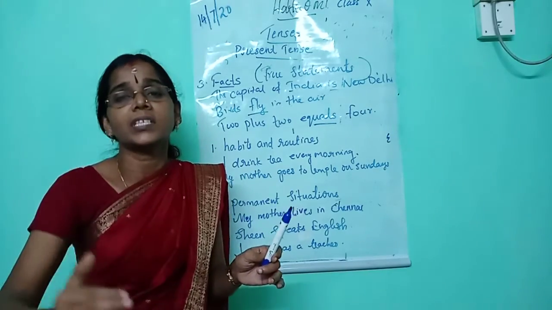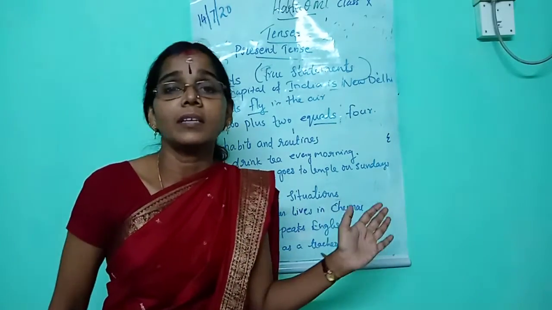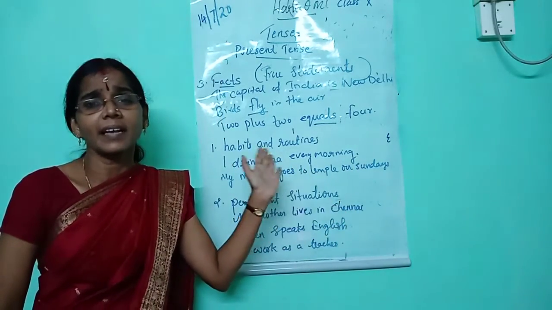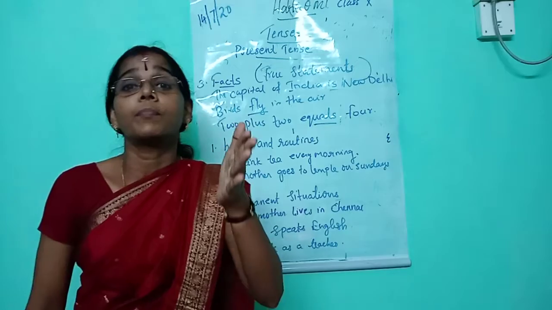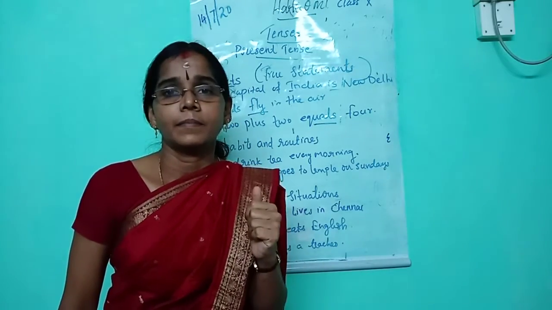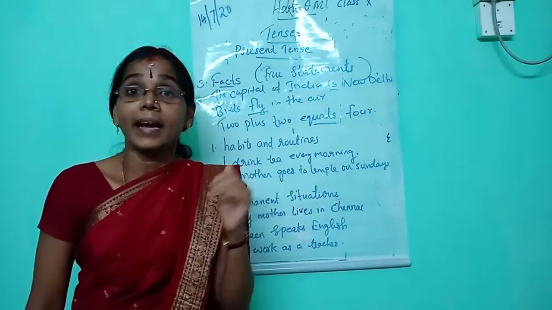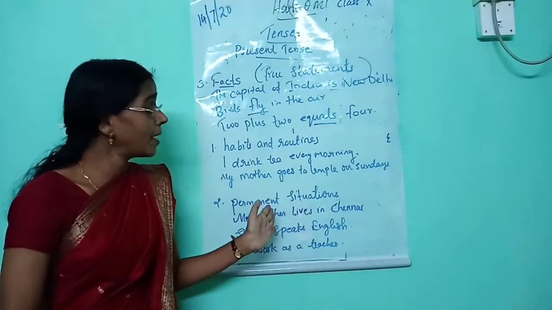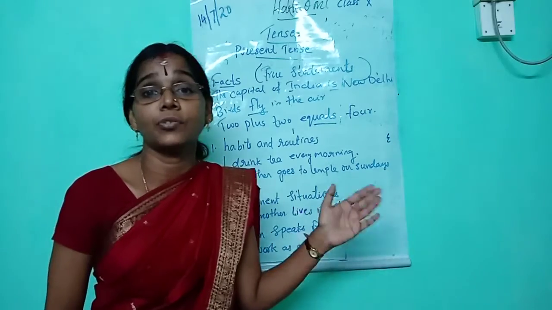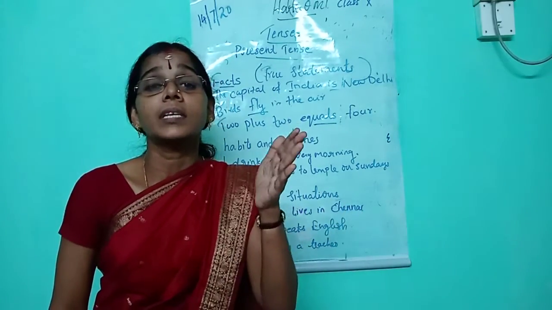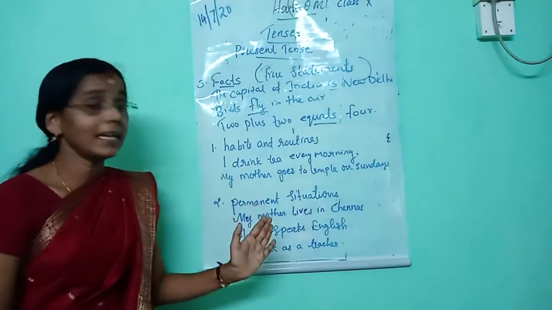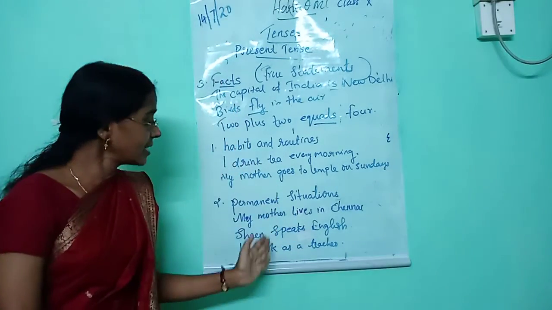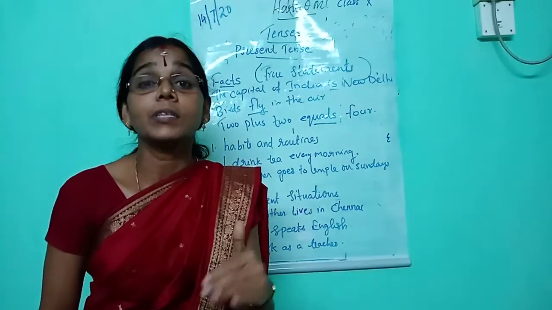In which situations do we use simple present tense? First one, to indicate habits and routines. Here I have Meenu plays football every day. That's a habitual action. I drink tea every morning. These are examples of routines. The next one, permanent situation. My uncle lives in Bombay. My mother speaks Hindi. And the last one, I work as a teacher. These are examples of permanent situations.